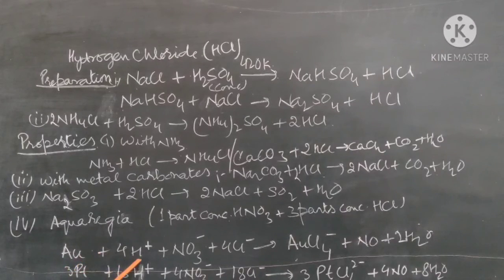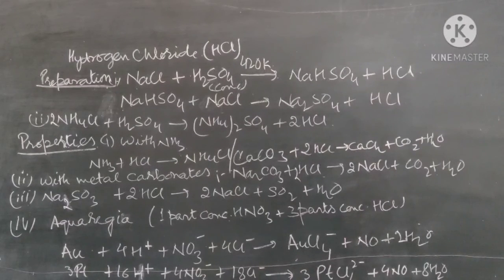So gold plus acid plus nitrate, and the chloride ion is there because we are using HCl, nitrate from the nitric acid, then it is converted into a complex ion and nitric oxide will be formed. See, platinum also dissolves in aqua regia to form hexachloroplatinate 2. So in this way they form different compounds, and platinum will dissolve into the solution.